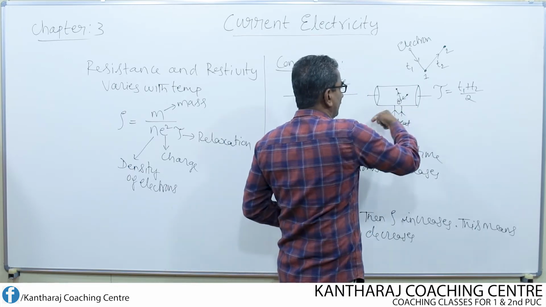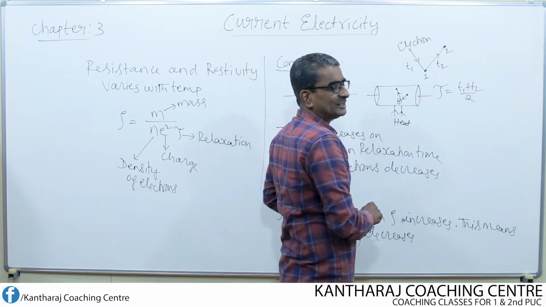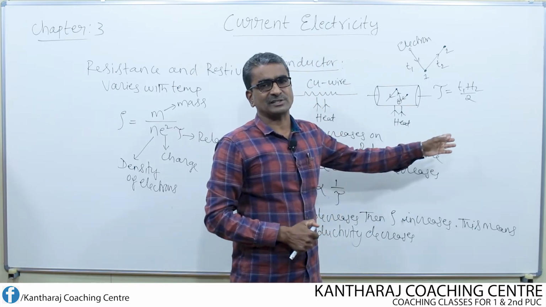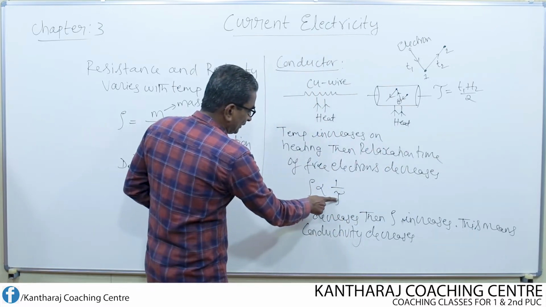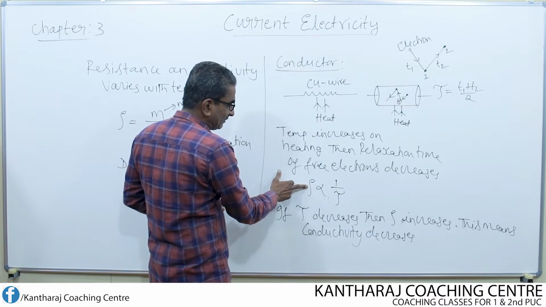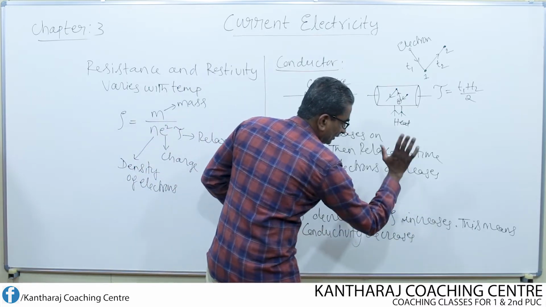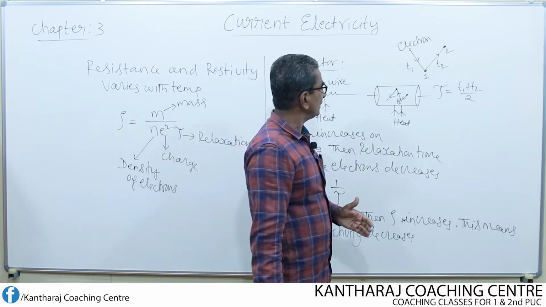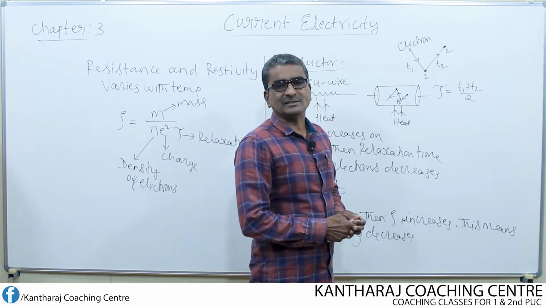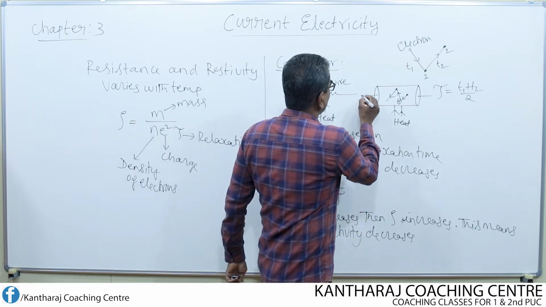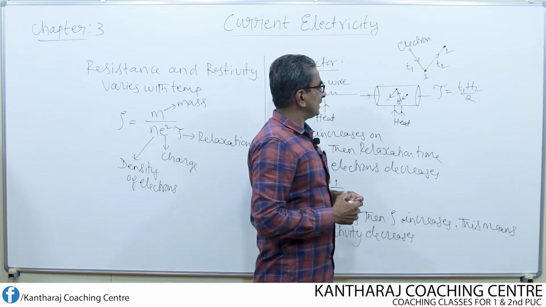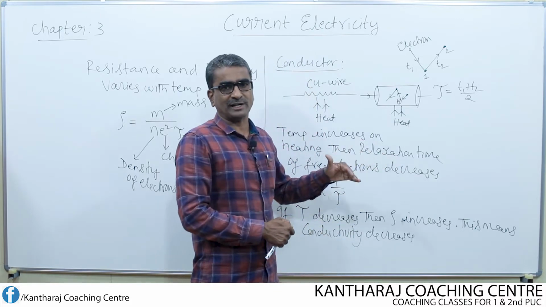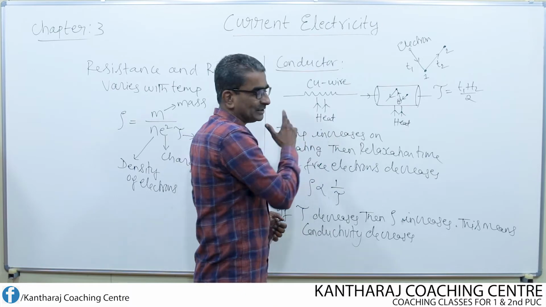Because it is moving very fast in different directions with high speed, relaxation time decreases. So if tau decreases, naturally resistivity has to increase. If resistivity increases, then conductivity decreases. Conductivity decreases means what? The flow of current is not so easy. So current flow when the conductor is heated to high temperature is not so easy, flow of current decreases. That's the meaning of this.